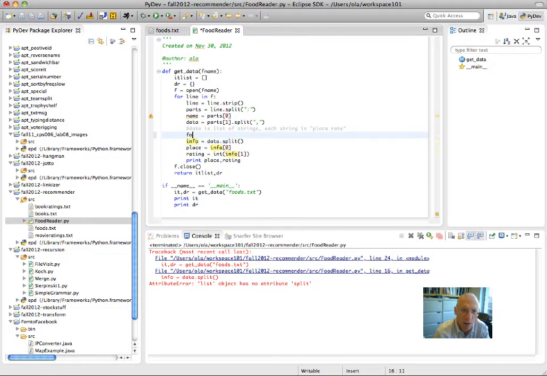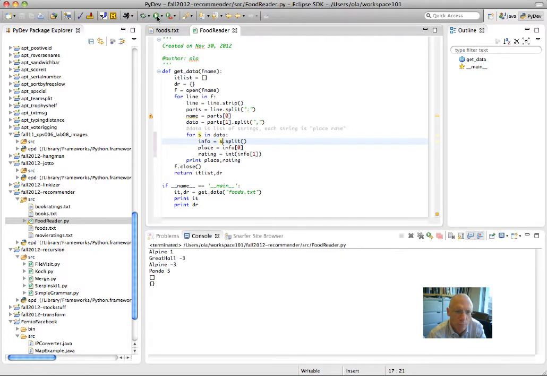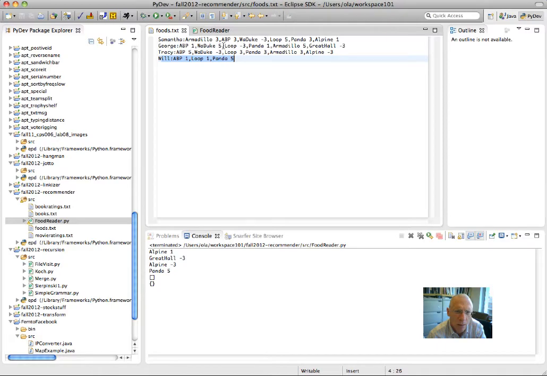So I want to say for info in data, that's, I'll say for s in data, s.split. Alpine, Great Hall, Alpine, Panda. Alpine, Great Hall, Alpine, Panda. I only got the last one on each line. I don't understand that.